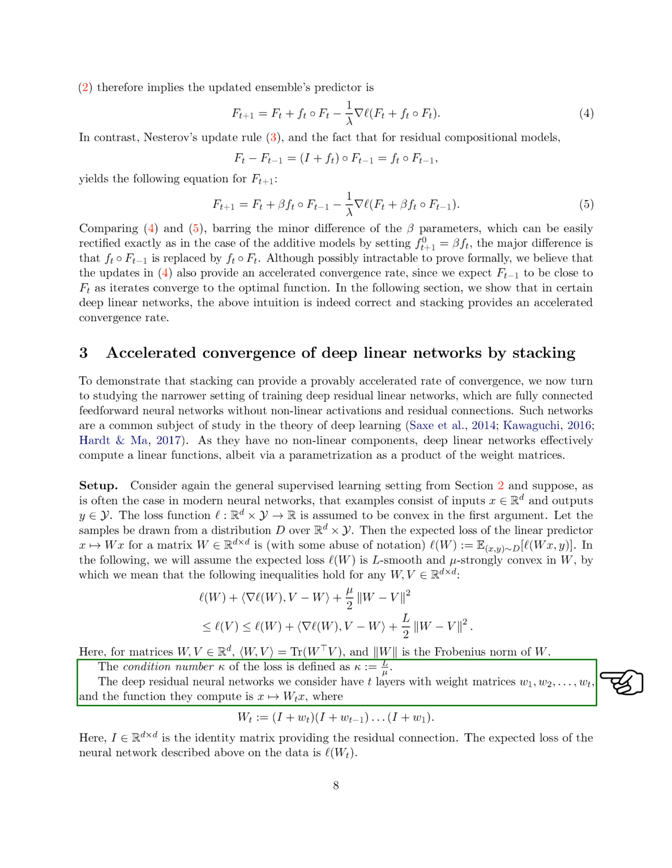The condition number kappa of the loss is defined as kappa equals L over mu.